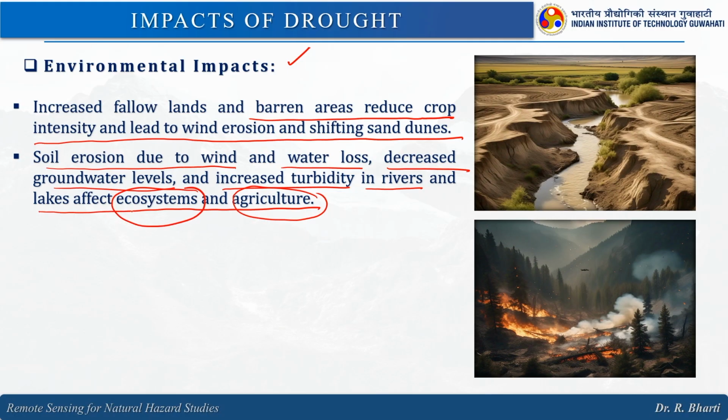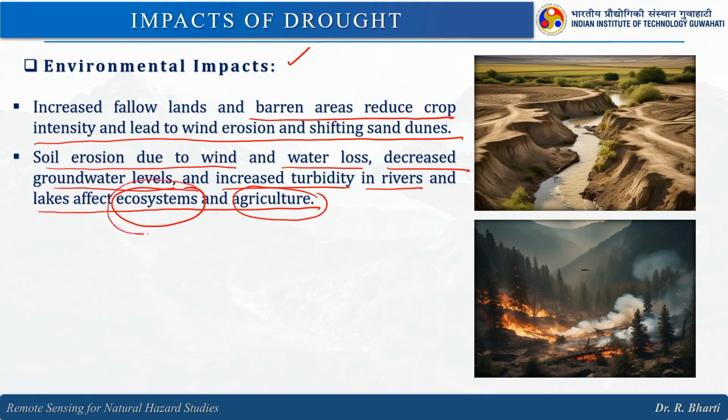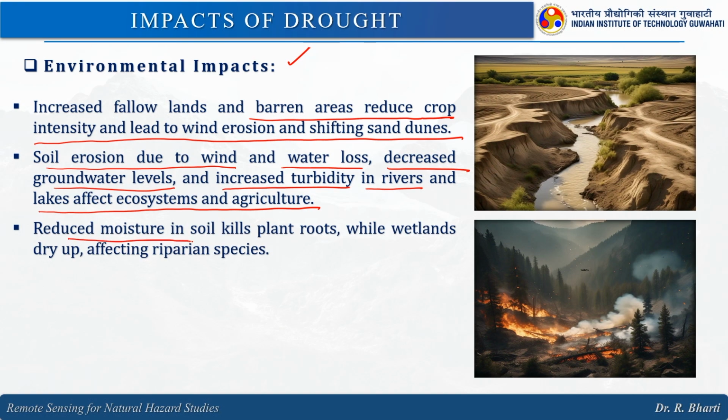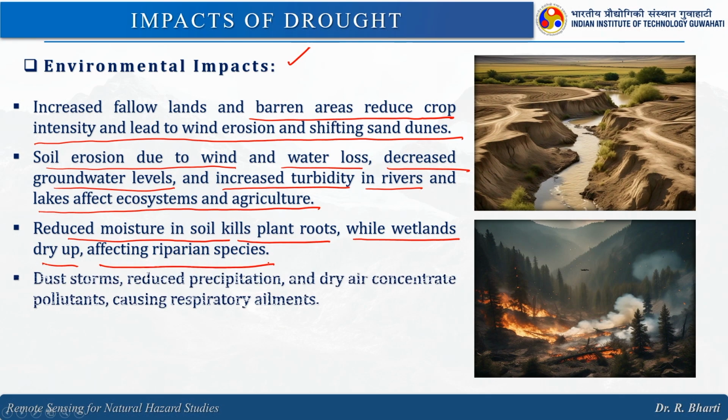Now let us see how it is impacting the ecosystem, because we all know the ponds, lake, river, everywhere we have the aquatic life, right. And once your source is less and the water availability is less, then what happens? Slowly the ecosystem of that particular fluvial system will be disturbed, right. Reduced moisture in soil kills plant root, while wetlands dry up affecting the riparian species.